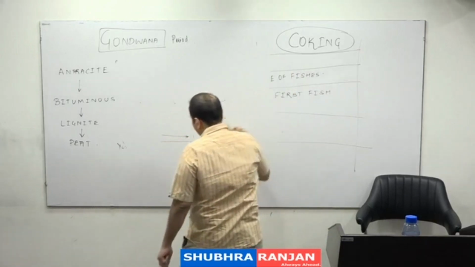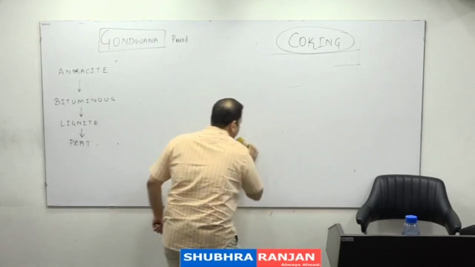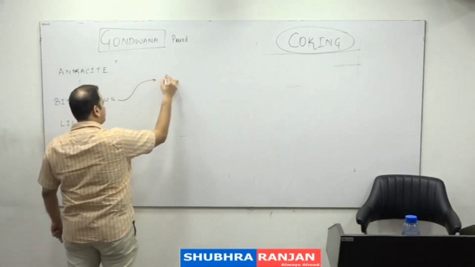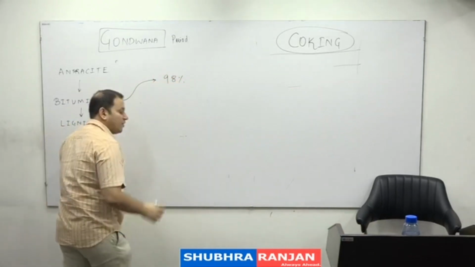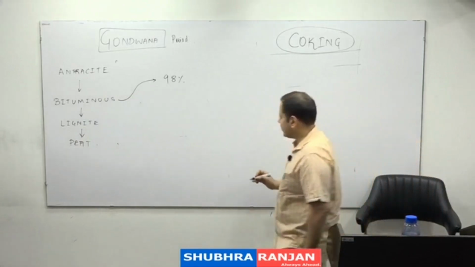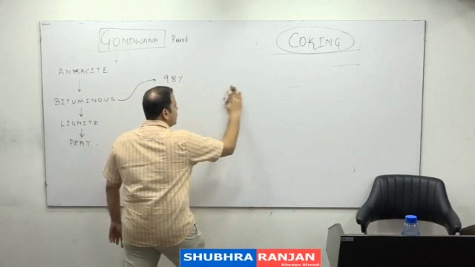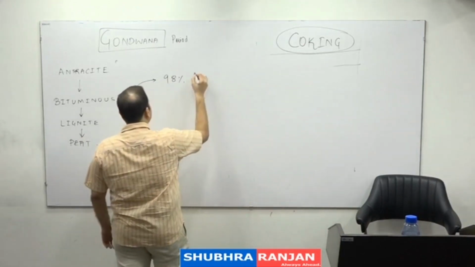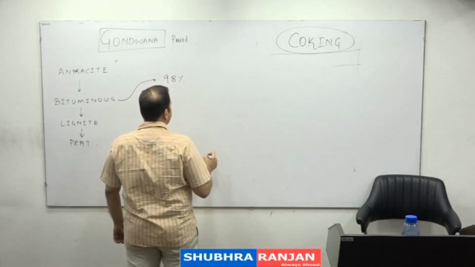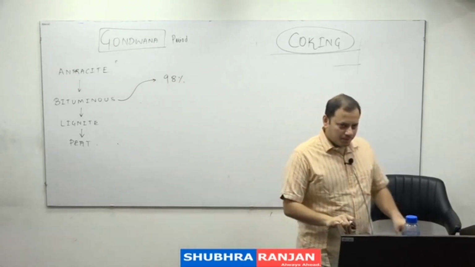Next point, 98% of coal in India is of bituminous variety, known as Gondwana coal.